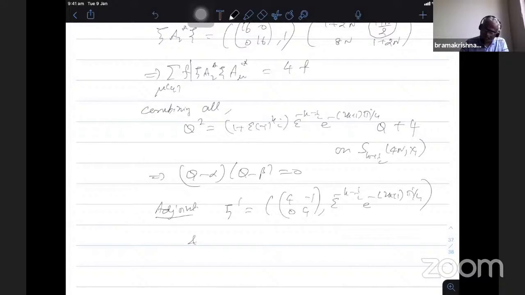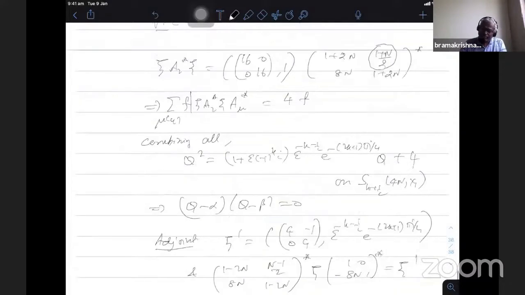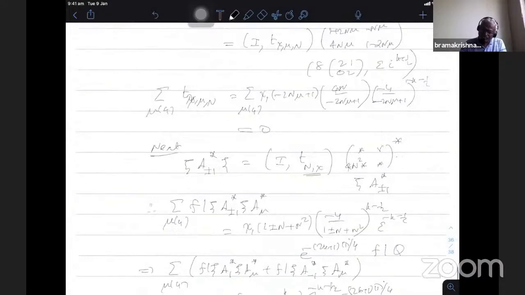You take this 1 minus 2n, 8n, n minus 2, 1 minus 2n star, ψ (1, 0, minus 8n, 1) star, which is the adjoint of ψ dash. So one can use this to show that Q is Hermitian. This is the computation you did, showing that the operator is a Hermitian operator.